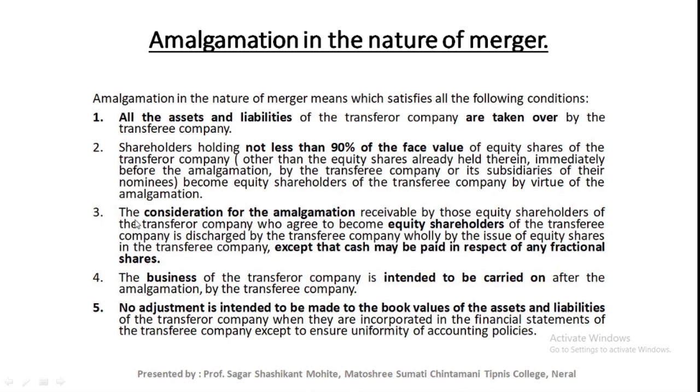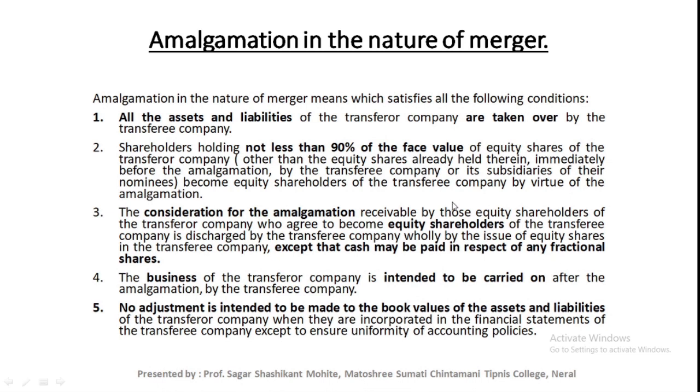Third condition: the consideration for the amalgamation receivable by those equity shareholders of the transferor company who agree to become equity shareholders of the transferee company is discharged by the transferee company wholly by the issue of equity shares in the transferee company, except that cash may be paid in respect of any fractional shares.